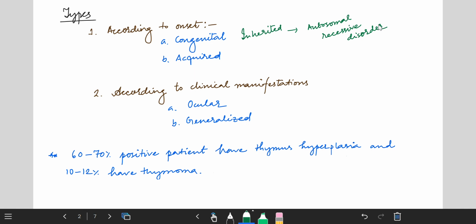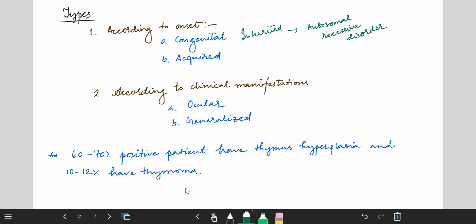Acquired means not hereditary; it develops during the lifetime. Ocular means based on the ocular observations, and generalized means that along with ocular, all other things are considered. It is observed that 60 to 70% of positive patients have thymus hyperplasia, and 10 to 12% have thymoma.